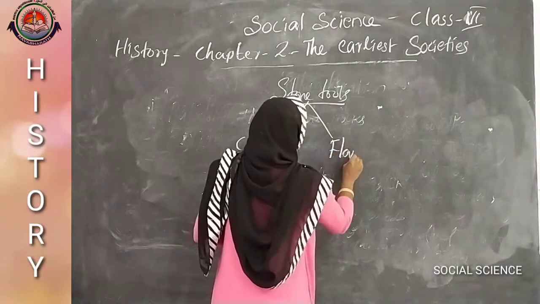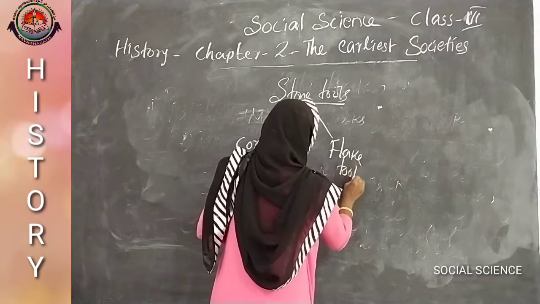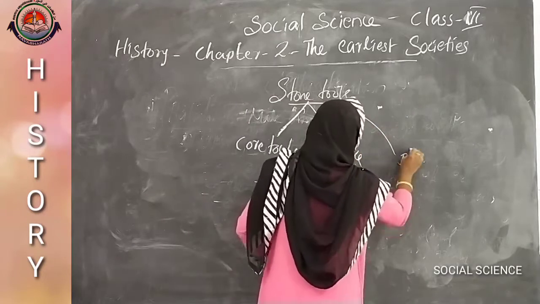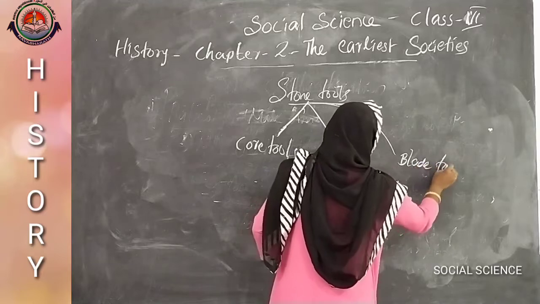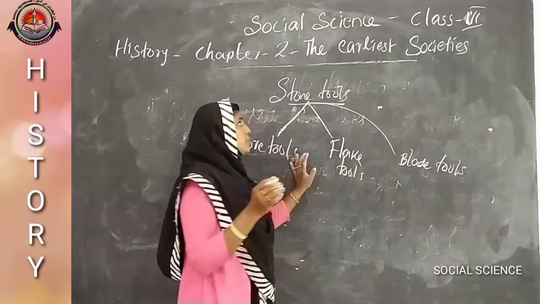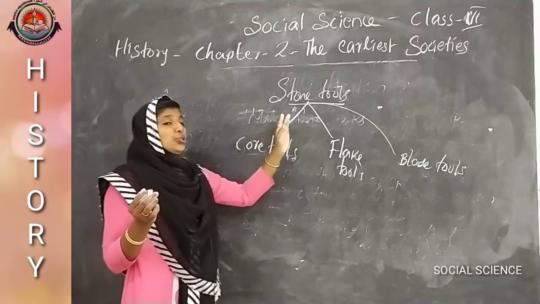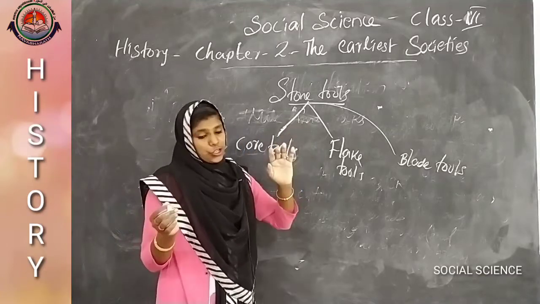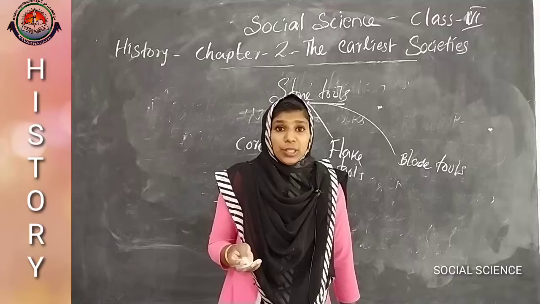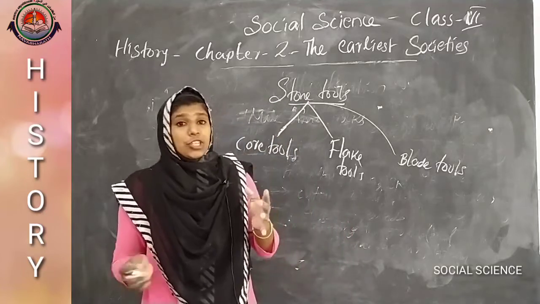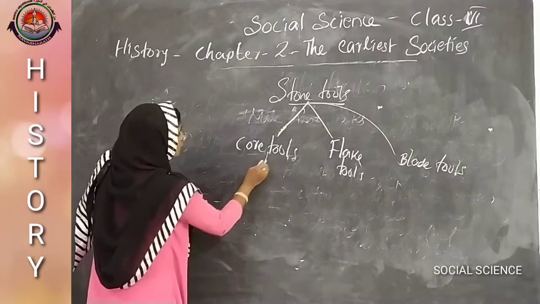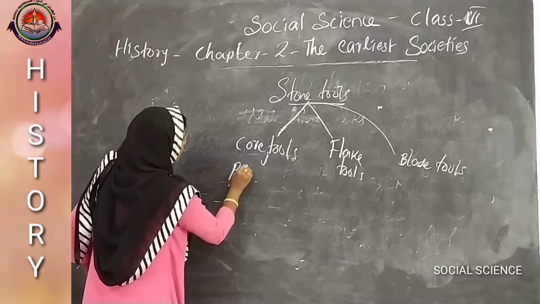These are the main stone tools during that age. Okay, and these core tools were used for pounding and crushing.